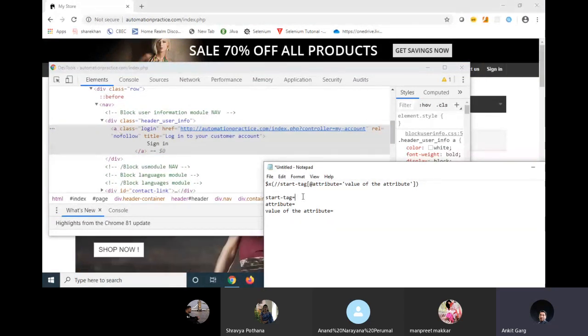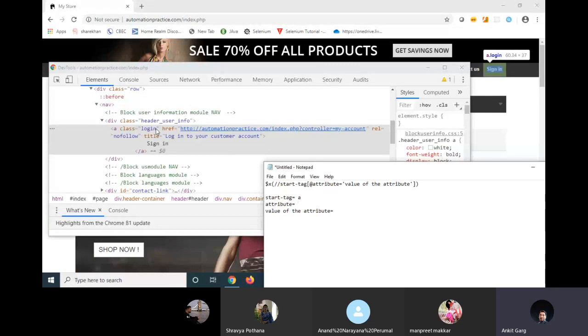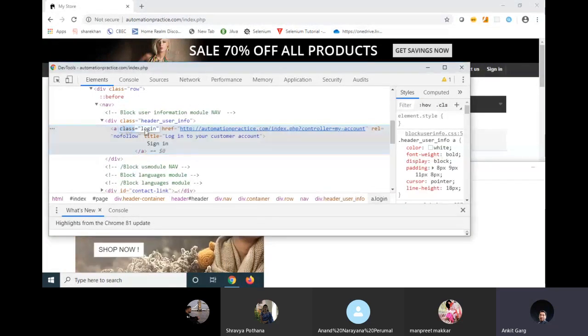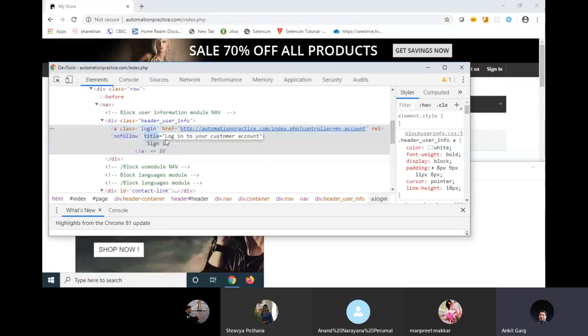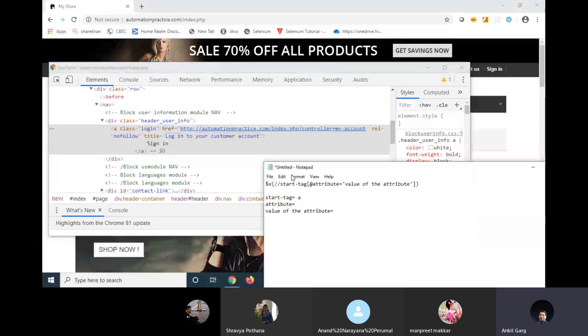This is A. So starting tag is nothing but from where that particular line is starting. In this case, it is A. What is the attribute? So here in this particular line, there are multiple attributes. Class is one attribute. Login is the value of that attribute. Title is another attribute, and this is the value of that attribute. Similarly, href is one attribute and it is the value of that attribute. For now, just remember you can use any attribute and any value of the attribute.